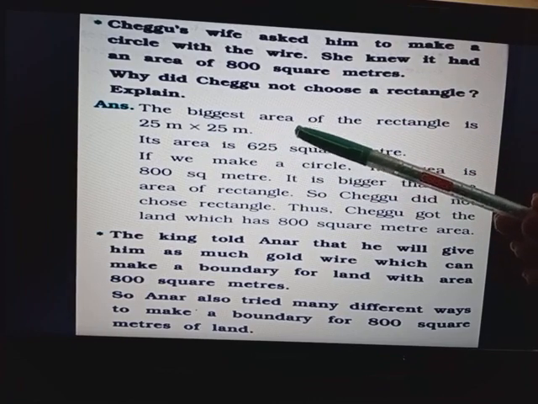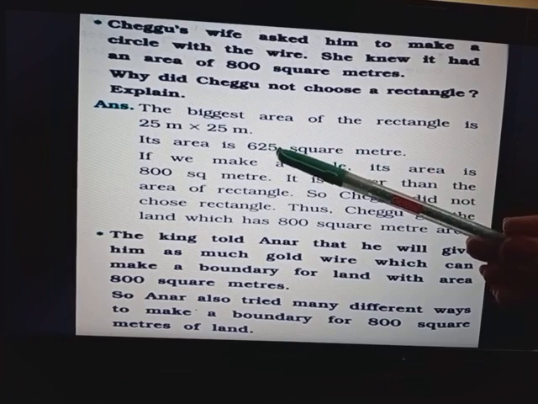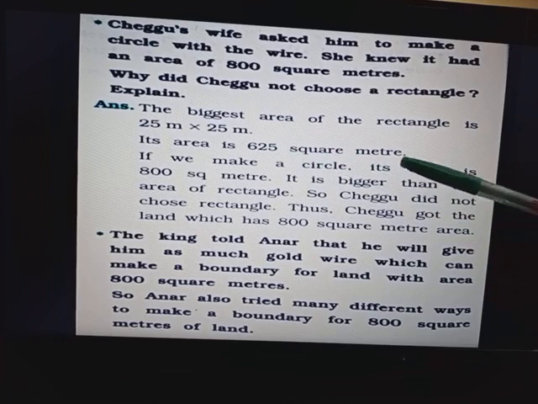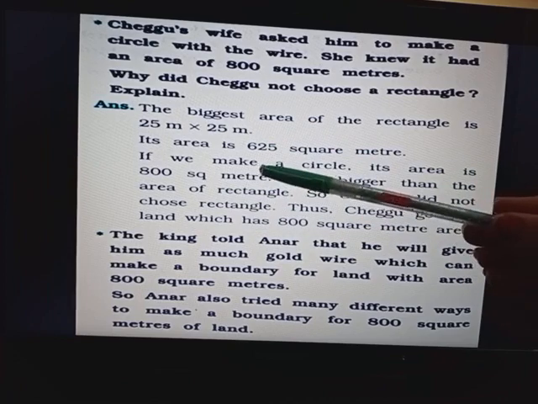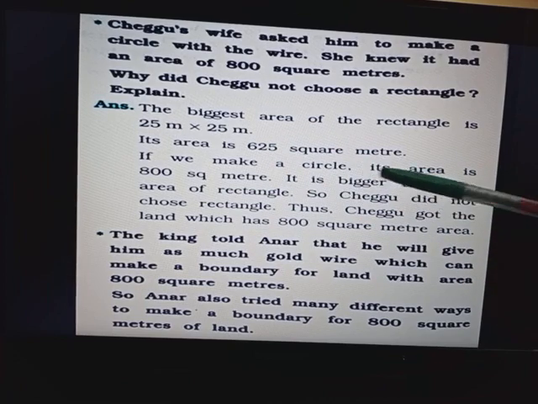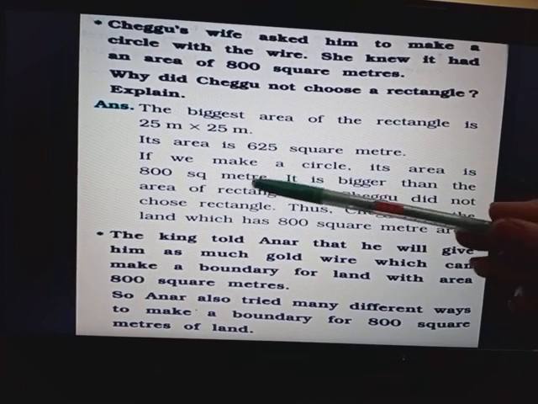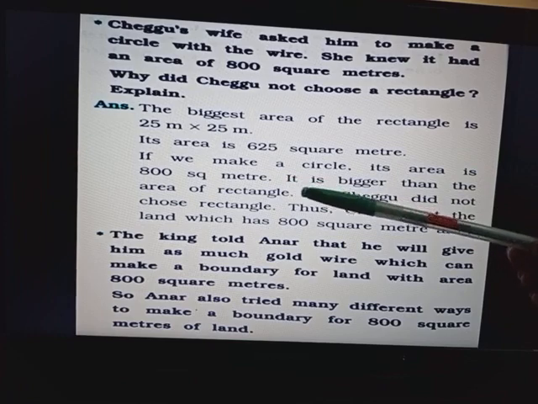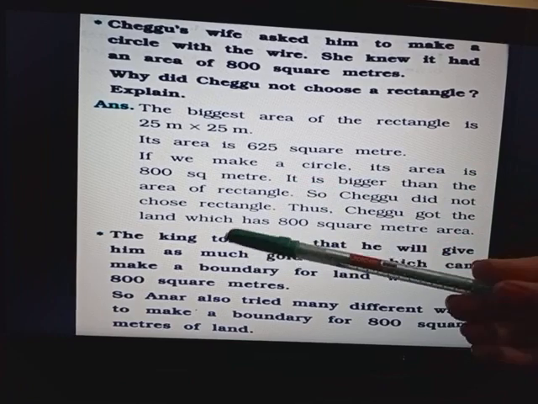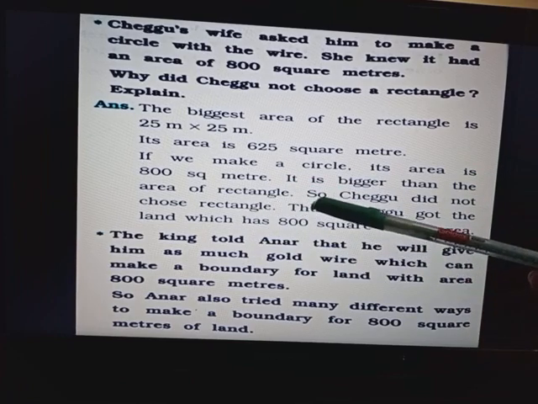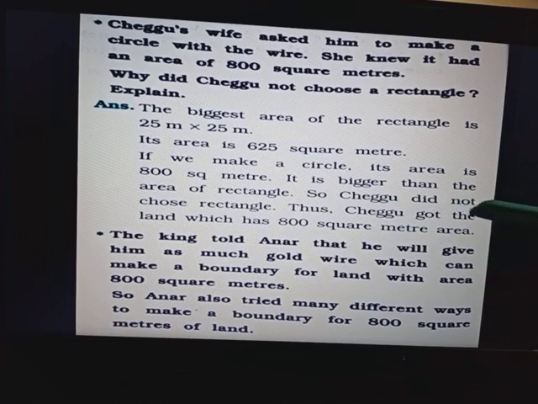That is 625 square meter. Its area is 625 square meter. If we make a circle, its area is 800 square meter. It is bigger than the area of the rectangle. So Chagu did not choose a rectangle. Thus, Chagu got the land which has 800 square meter area.